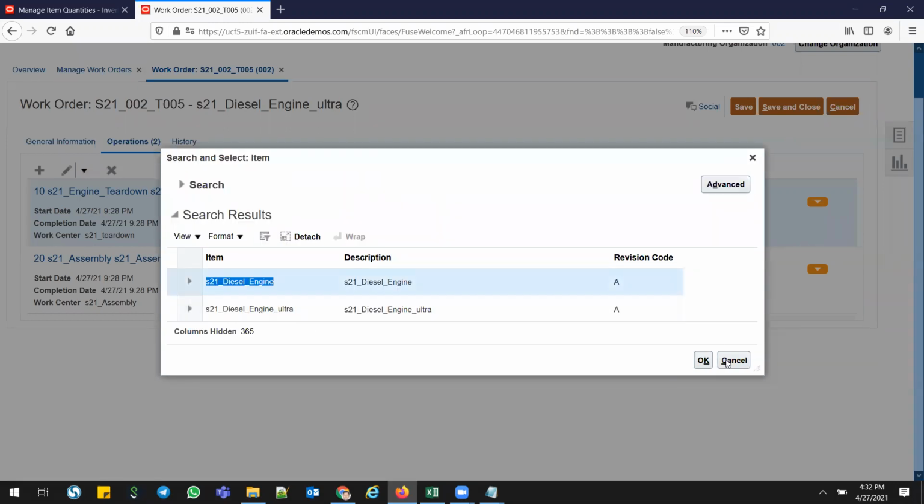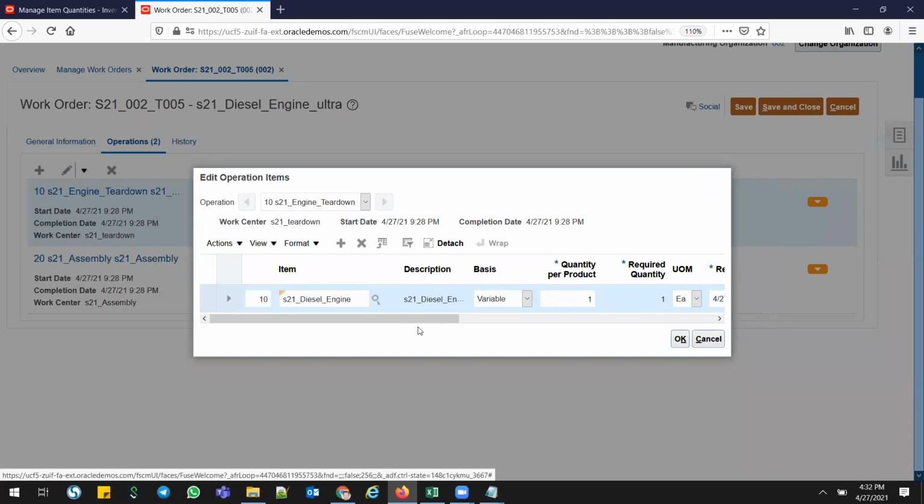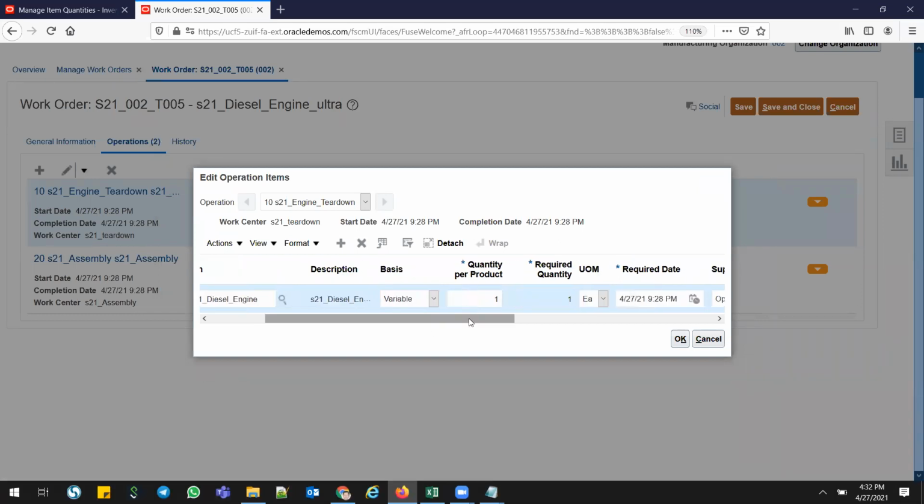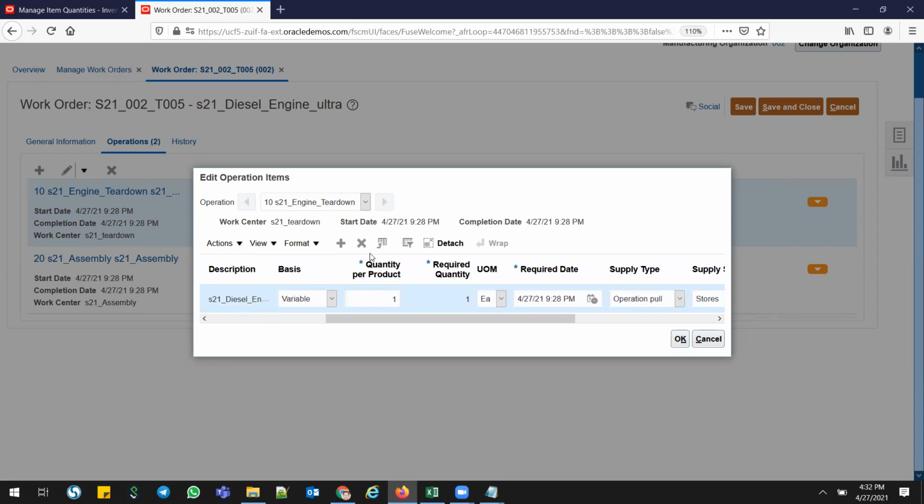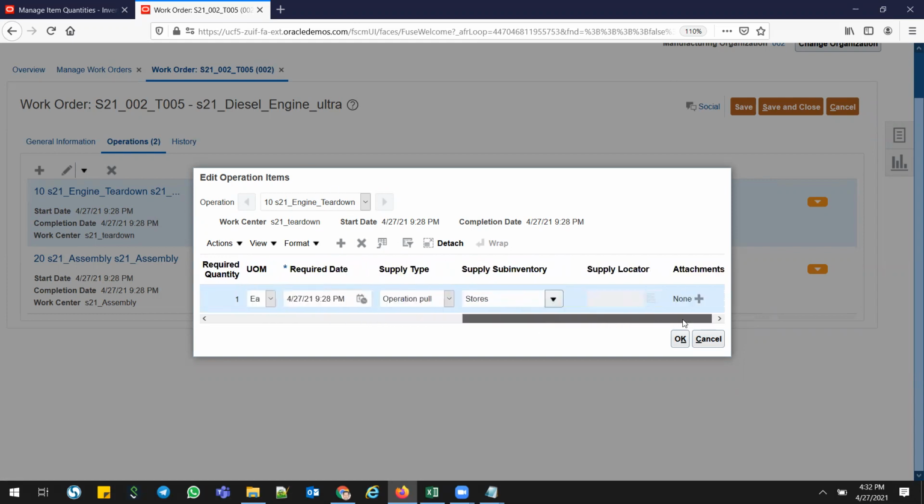So add this part number. I'm just adding one quantity. I'm issuing one quantity for one ultra engine. I'm giving the older version engine as an operation pull. I'm using it because this is the supply type which I have selected in the general information. That will be the default here. Otherwise, it will come from the item level, whatever the default supply type is.